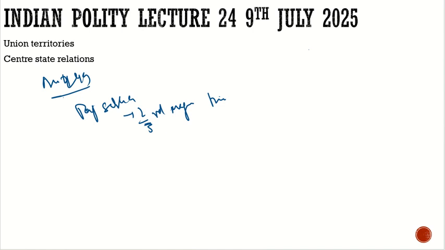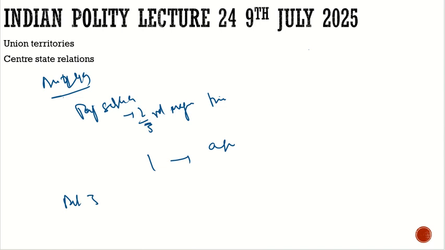The validity of these laws would be 1 year, and after every 1 year they need the approval of the Rajya Sabha every time. So this is Article 249. Then we have Article 250. It applies during a national emergency.